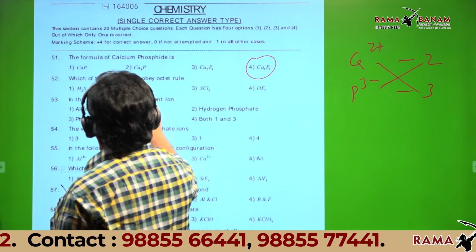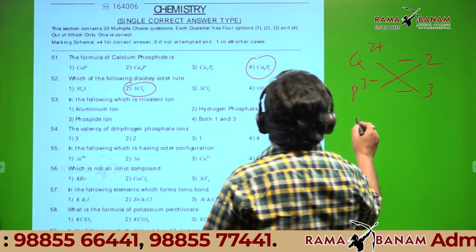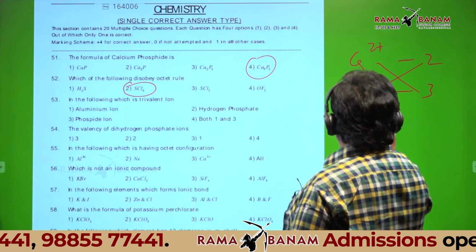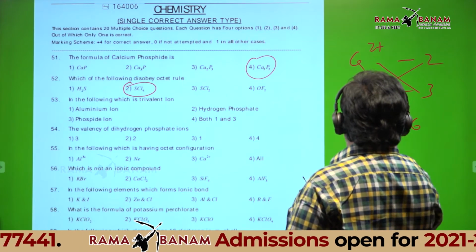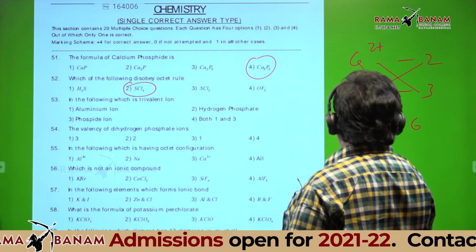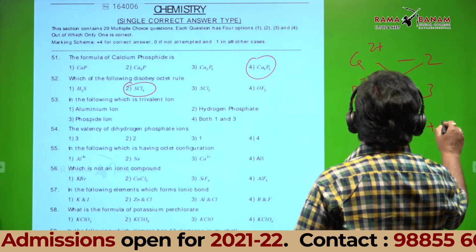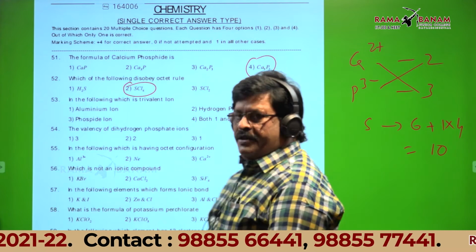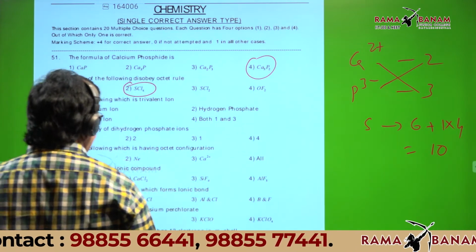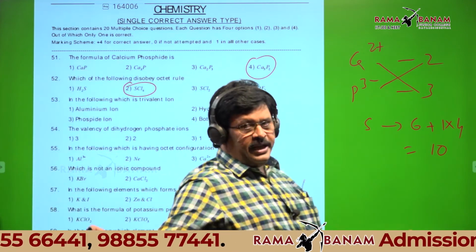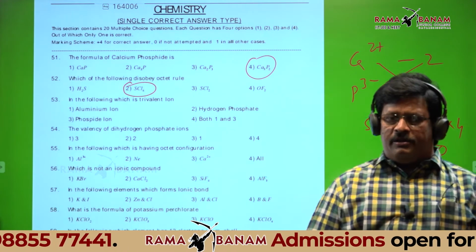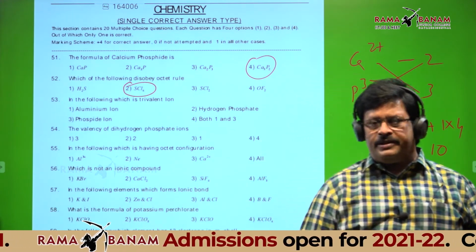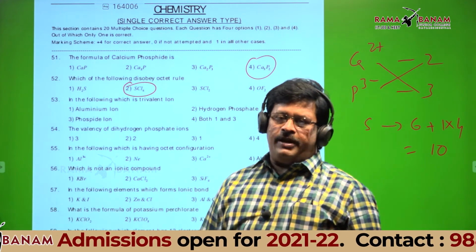Answer is SCl4. Sulfur contributes 6 electrons, 4 chlorines contribute 4 electrons, total number of electrons is 10, which is not an octet. In the remaining 3, if you have any doubt, you can ask first option, third option, fourth option. Otherwise, we will go to the next one.